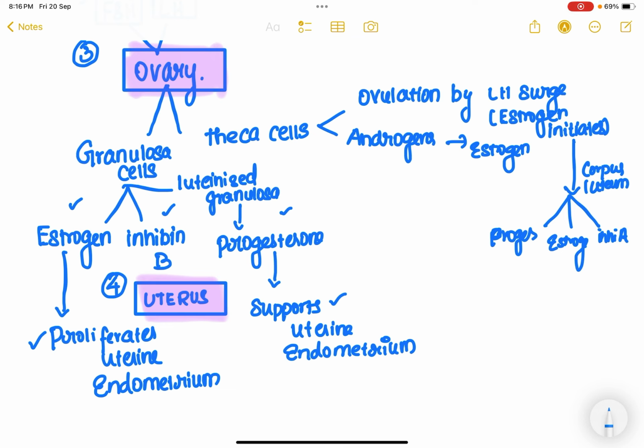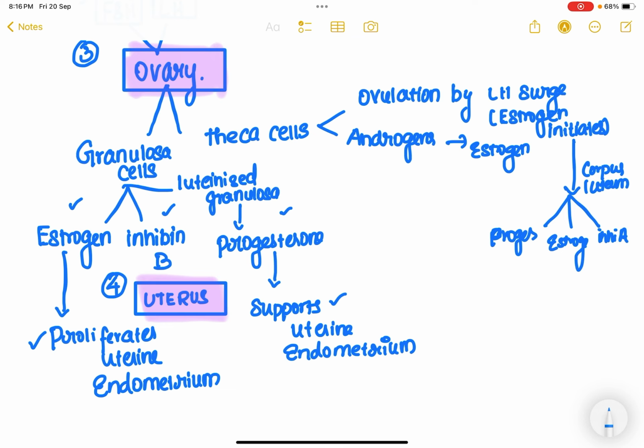How? Because when estrogen is present in a concentration of about 200 picogram for a period of about 48 hours, it is going to have a positive feedback on the LH. Now, this LH will lead to LH surge. Because of this LH surge, the meiotic division, which was arrested in the diplotene stage of the prophase, is going to get completed, and ovulation is going to occur.